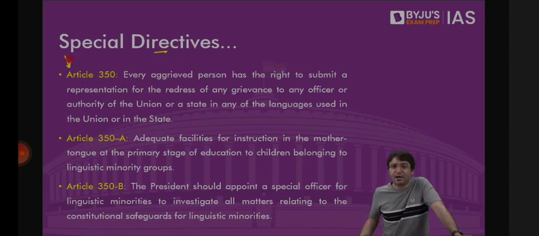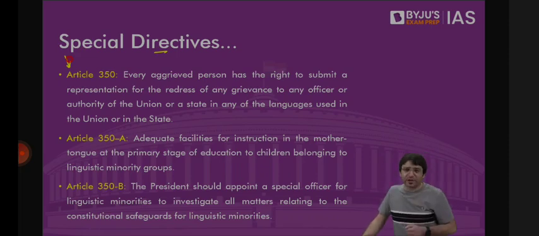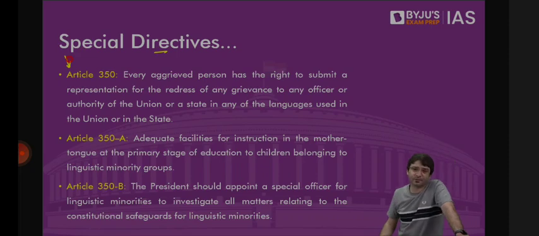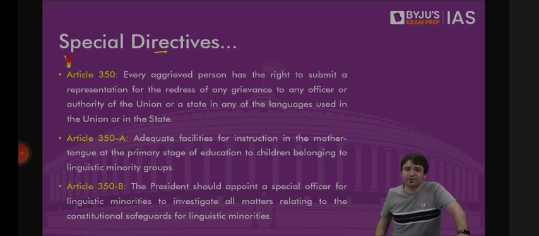Why are you not giving me the Aadhaar card? In which language should I communicate? I have a grievance. I have a complaint. In what language should I communicate with the official in Tamil Nadu? In any language which is spoken in Tamil Nadu and any language which is spoken at the Union. What is the language spoken at the Union? English as well as Hindi. What is the language spoken in Tamil Nadu? English as well as Tamil. But I can file this complaint in Hindi language as well.